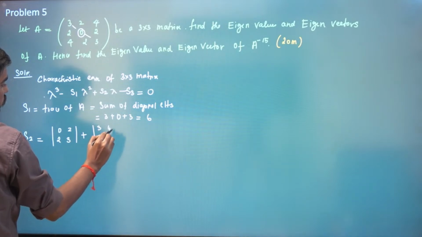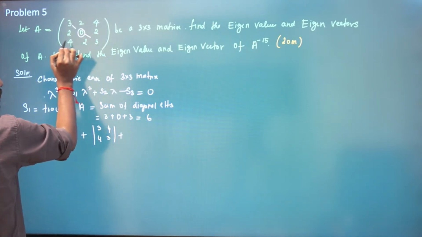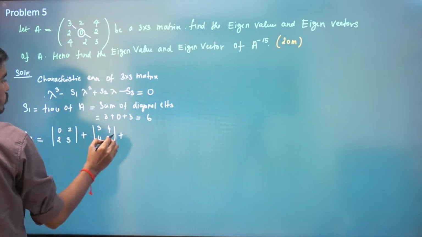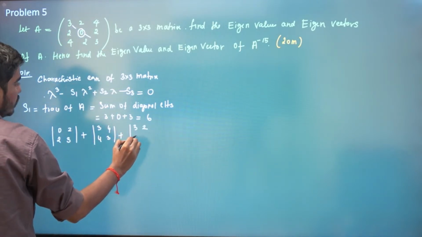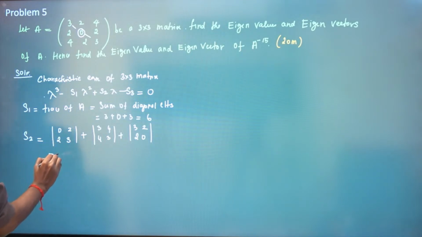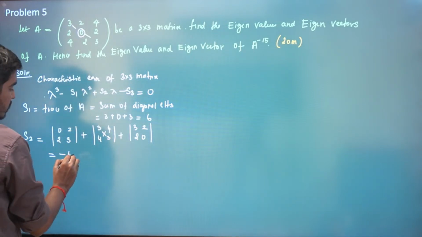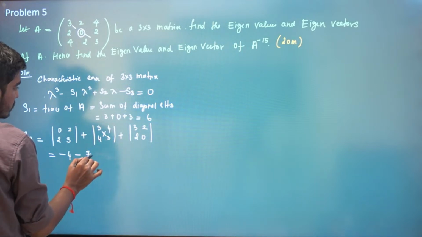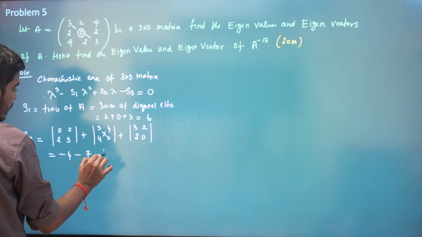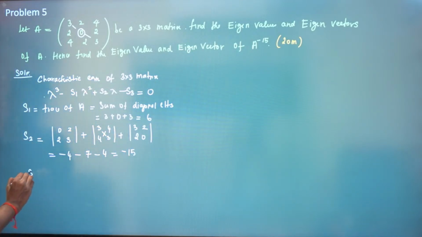For the last 3, the minor is the determinant of 3, 2, 2, 0. Expanding these determinants: minus 4, plus 9 minus 16 which is minus 7, plus minus 4. So minus 15 is our S2.